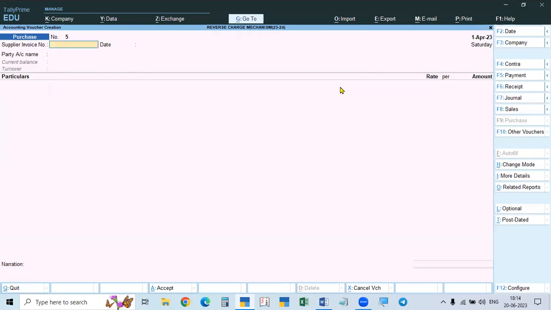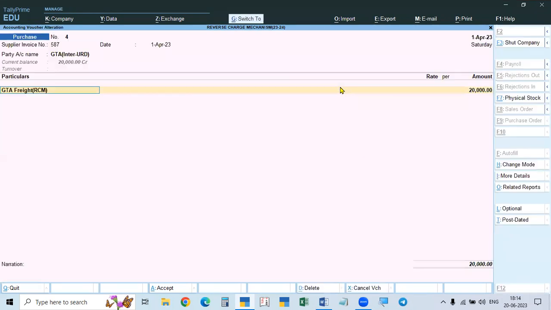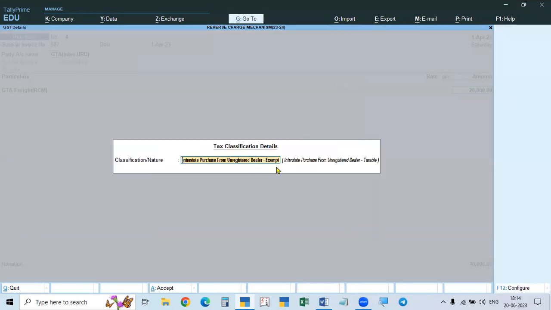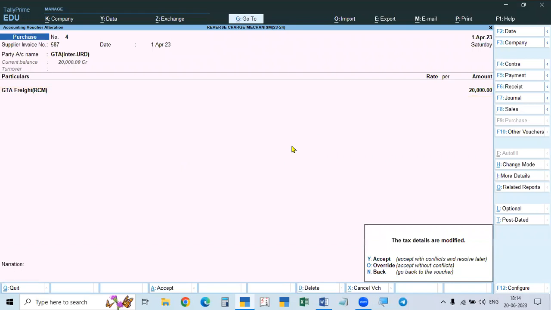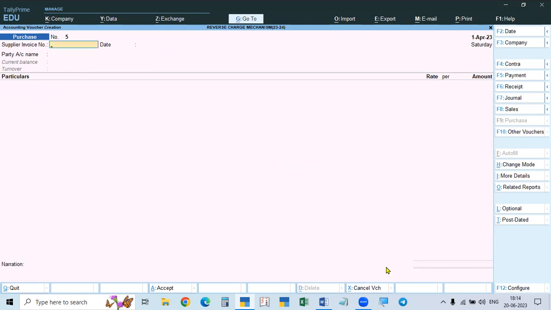Sorry, one minute. Because we have changed the taxability, this one we changed, this one we changed, that's why it is showing here. It is showing an error because, if we accept as it is, it will show an error in the GST reports, and there we have to correct it under certain transactions. Instead of that, you can override all the things, but we accept as it is. So we have to select O. Click O, so it will accept, and there will be no error in this.